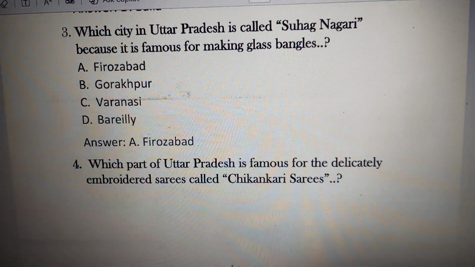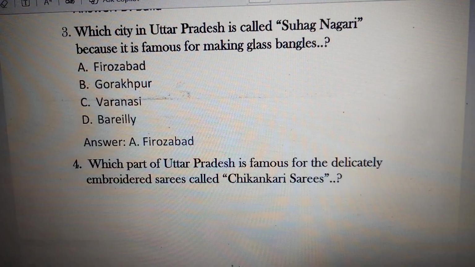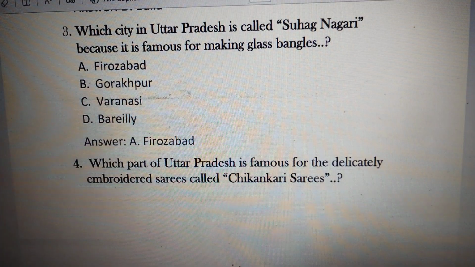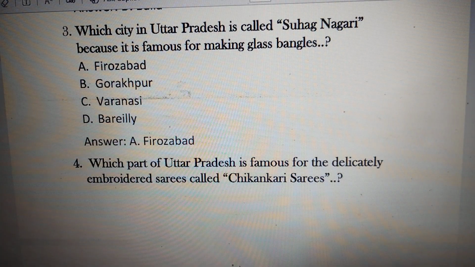Bulandshahr and Basti, these two districts don't share a border with any state. Look at the next question. Which city in Uttar Pradesh is called Suhag Nagari because it is famous for making glass bangles? Option A Firozabad, option B Gorakhpur, option C Varanasi, option D Bareilly. The right answer is option A Firozabad. Firozabad is known for making glass bangles, while Gorakhpur is known for making clay toys. Varanasi is famous for producing silk sarees, and Bareilly is famous for bamboo cultivation and jewelry.